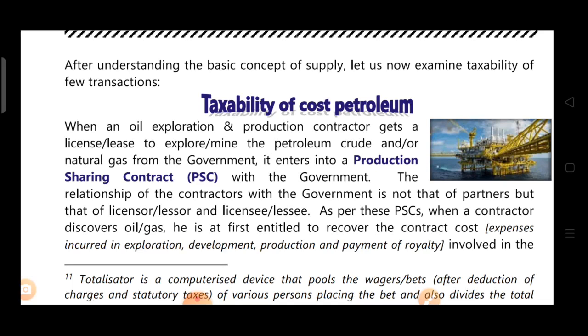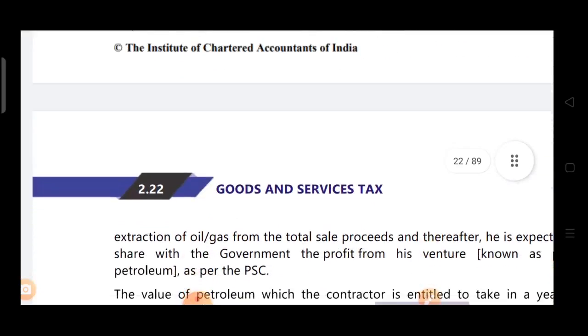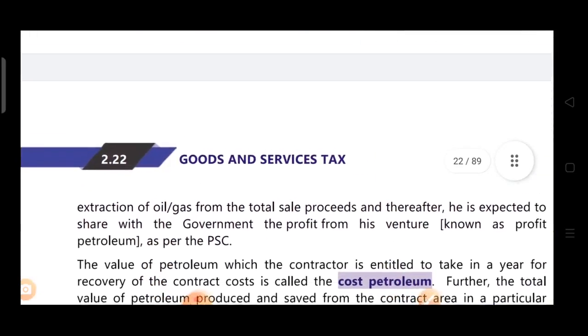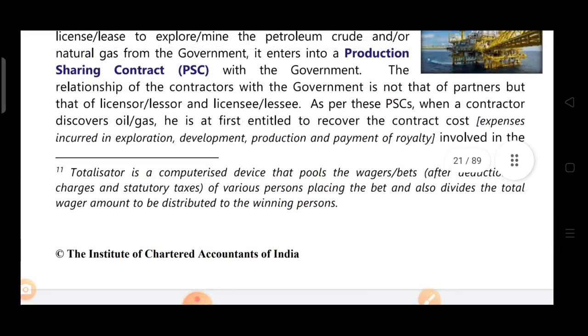The government has given the license to the contractor of oil exploration to explore. Now as per this contract, what happens when the contractor discovers any oil or gas from there? He is at first entitled to recover the contract cost from the total sale proceeds. Thereafter he is expected to share with the government. Now what happens when oil is explored? Then the contractor is entitled to recover all the contract cost from the sale proceeds.